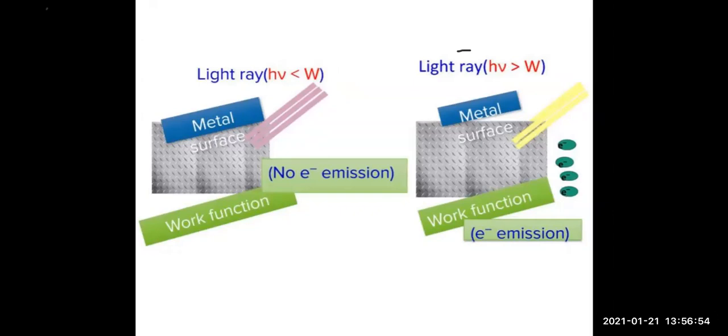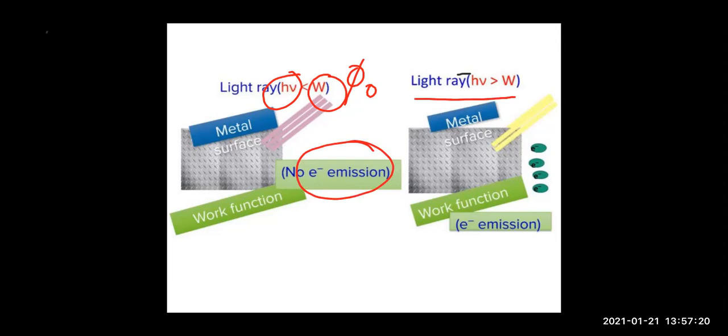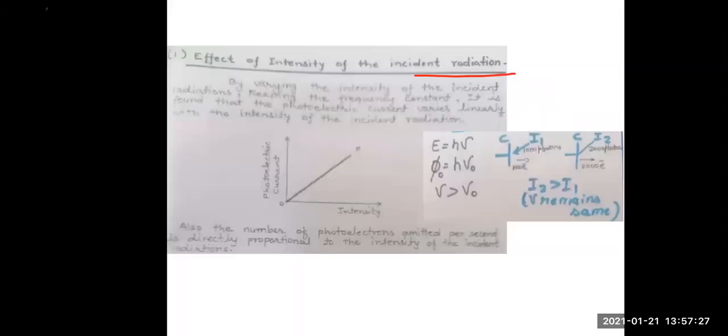Here if you see in this slide, children, if you are putting the light of frequency of energy, h nu is energy, less than work function मतलब w या phi naught, अगर वर्क फंक्शन से कम है तो वर्क फंक्शन तो बेटा मिनिमम एनर्जी है ना, that is required for an electron to escape, but minimum से तो कम energy है, so no electron emission. But if you put light rays of energy greater than work function, then yes, electron emission will take place, right?